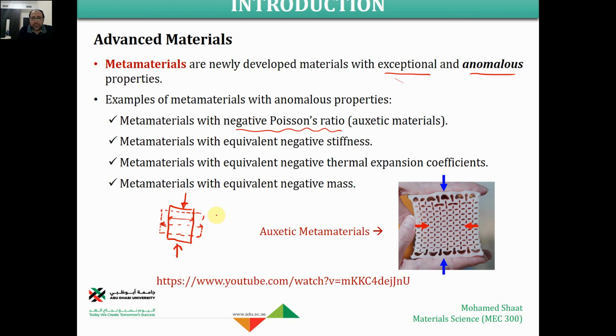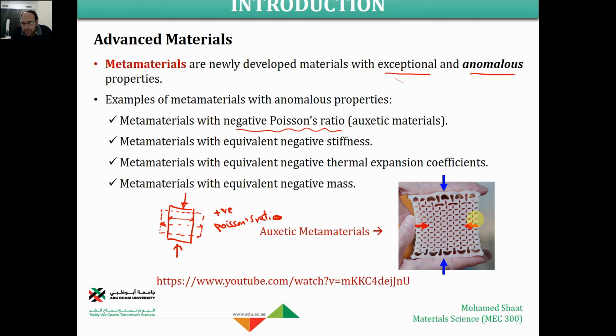So we say that this material has a positive Poisson's ratio. It means that if you squeeze the material, it will be stretched in the lateral direction.